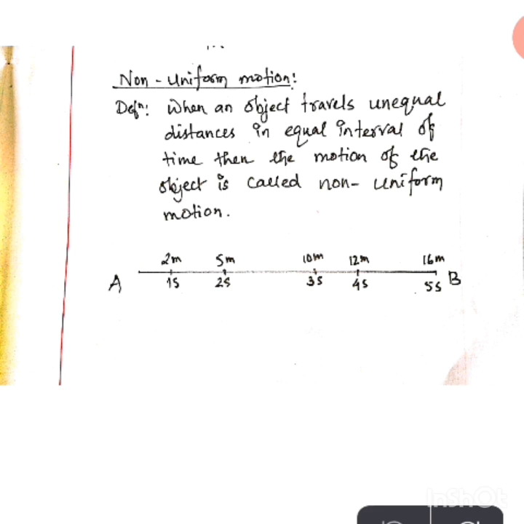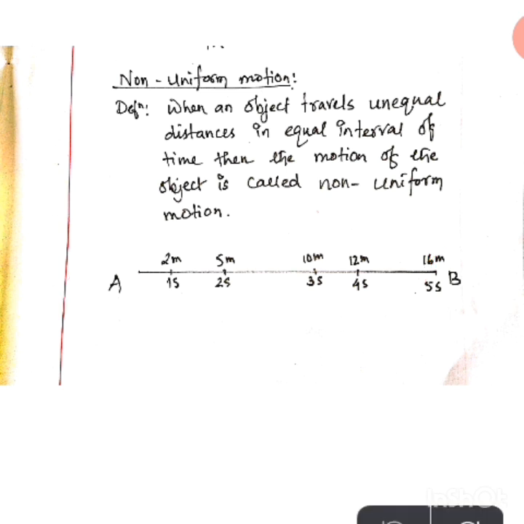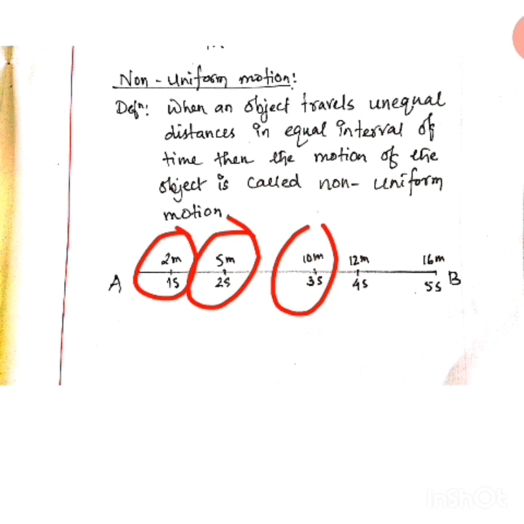Now if I take a time interval of 1 second here, A to B, the object is moving, and how is it moving? How much time is it taking? After 1 second, how far has it gone? 2 meters. After 2 seconds, 5 meter, after 3 seconds, 10 meter, after 4 seconds the object travels 12 meter, after 5 second it is 16 meter.